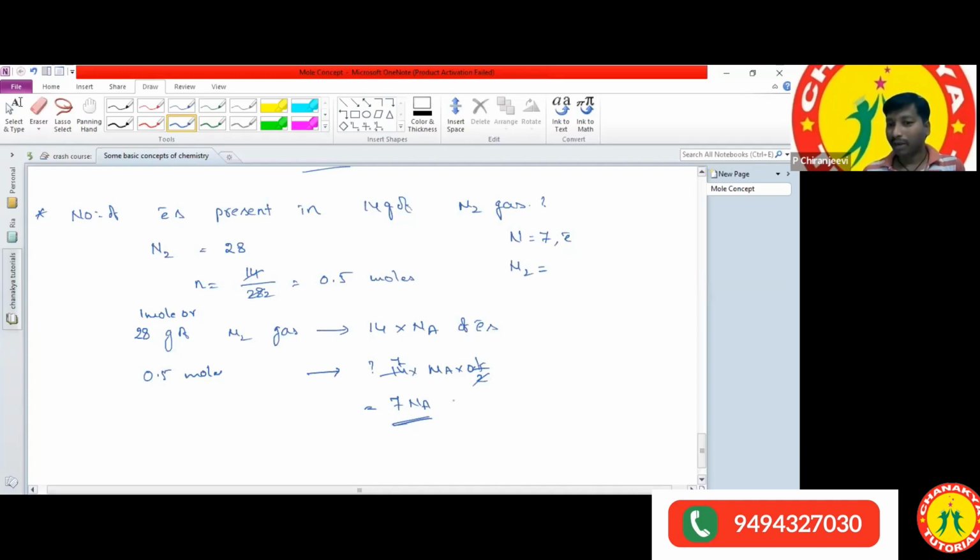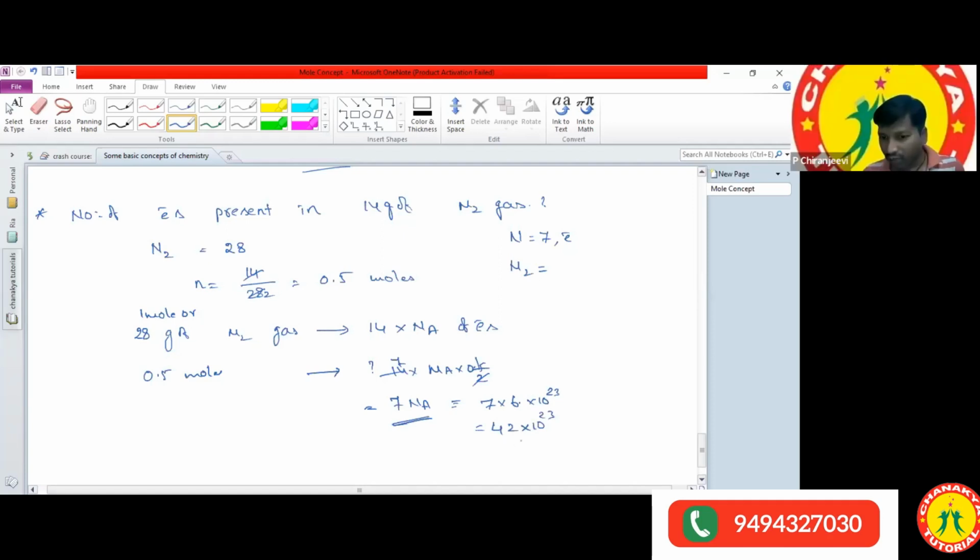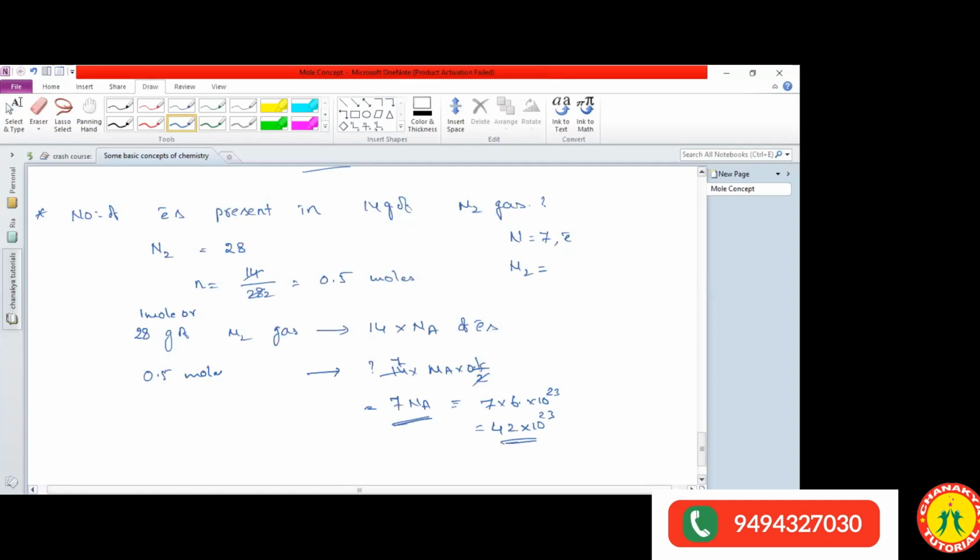Sometimes, to confuse you, they write the calculated value. Actually, 7 into 6.023, or 6 into 10 power 23. 7 sixes are how much? 42. 42 into 10 power 23. If they give this value, it is also correct, right? If they have given 42 into 10 power 23, either it is the correct answer or not? Yes. So these kinds of questions are there in JEE.